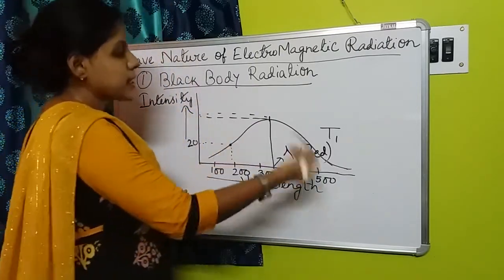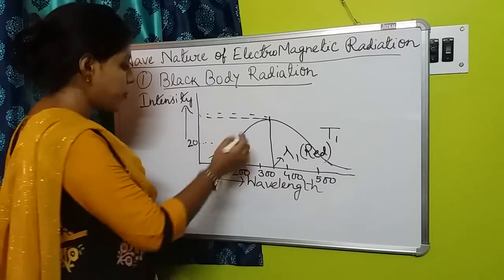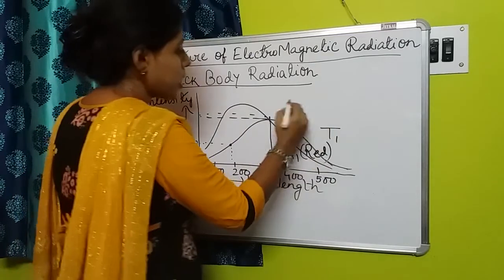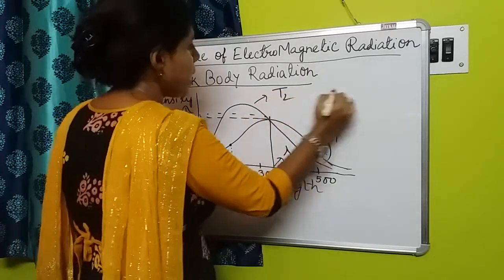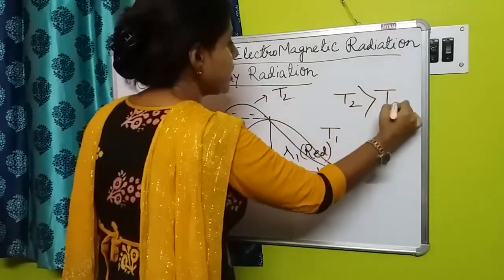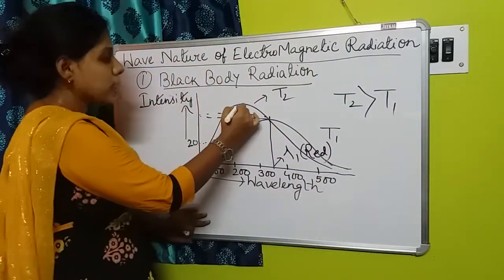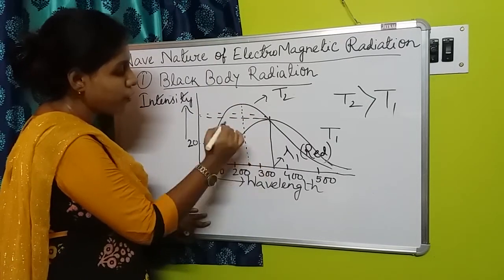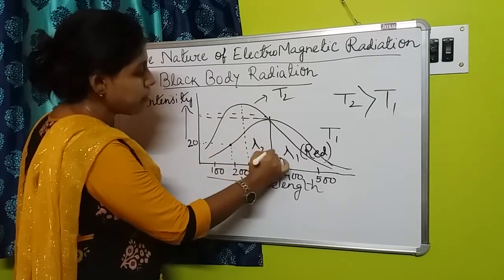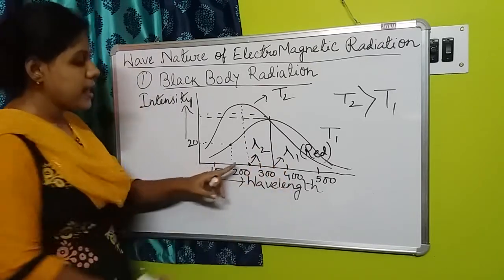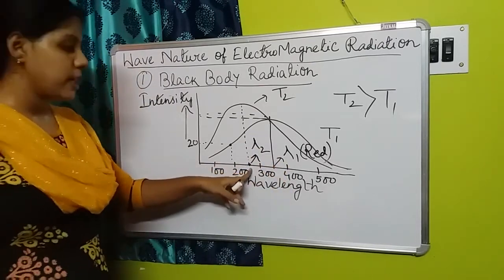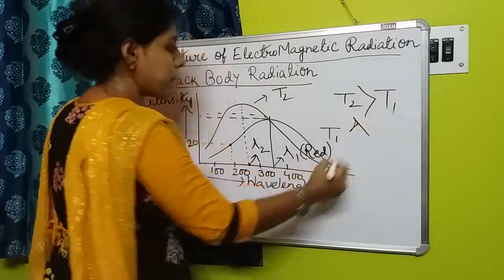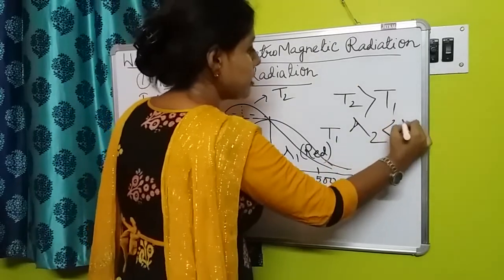Now the second one, suppose we are taking another temperature T2. This is for T2. Now T2 is greater than T1. The maximum peak point here we are getting for a wavelength, that is lambda 2, and from this picture it is clear that it is suppose 250. Obviously 250 is smaller than 350. So that means lambda 2 is less than lambda 1.